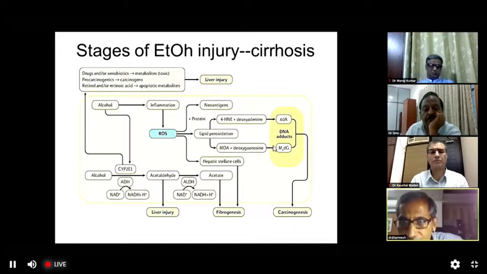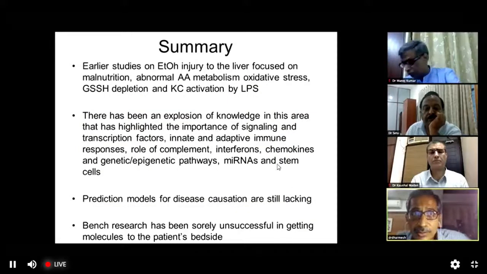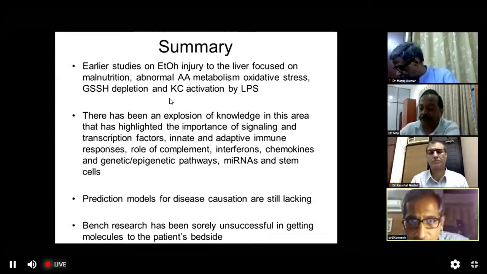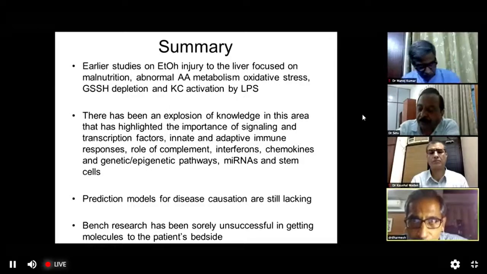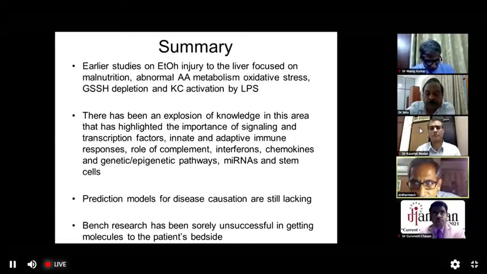So this is the damage done to the DNA, and this is what leads to carcinogenesis. But please remember, acetaldehyde by itself is a mutagen as well as a carcinogen. So to summarize, the earlier studies of alcohol injury to the liver focused only on malnutrition. For many years, till such time Lieber described in medical students that they could be fed alcohol, biopsied, taken away from alcohol, and the biopsy would reverse, it was always thought that this is only a game of malnutrition and you are taking away the other nutrients,